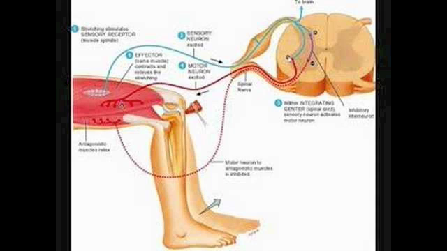Now this alpha motor neuron, this efferent neuron, exits via the ventral root, which we can see in the diagram here, this red solid line being our alpha motor neuron, and travels back to the muscle from which the stretch was detected. In the case of the knee-jerk reflex, this is the quadriceps femoris muscle. This innervates the quadriceps femoris muscle, causing contraction of the muscle and thus causing extension of the lower leg.